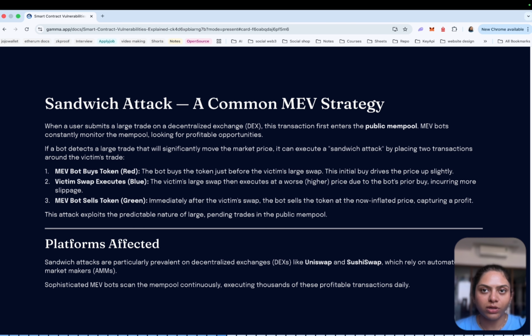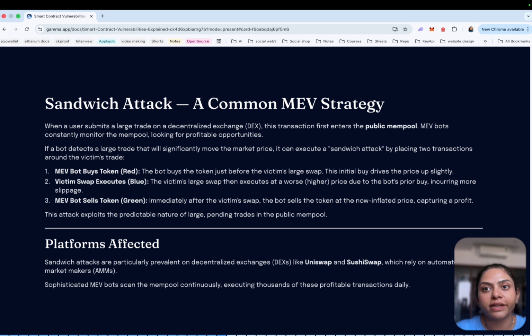Let's look at how a sandwich attack works. Imagine a user is about to perform a large swap on a decentralized exchange, for example, swap 100 ETH for USDC. That is a large swap. That transaction enters the mempool. The MEV bot detects it and realizes that it will move the market, because someone swapping 100 ETH to USDC moves the market price.